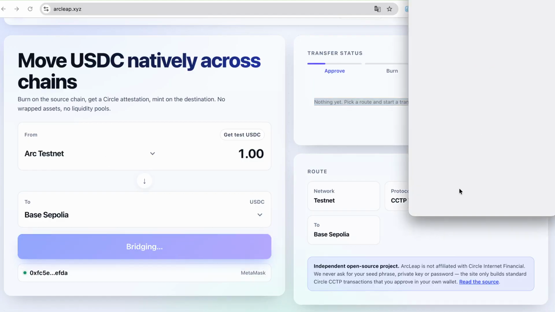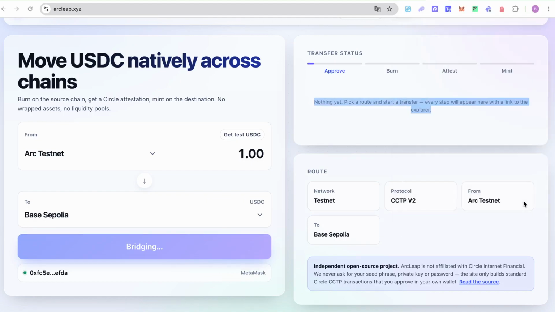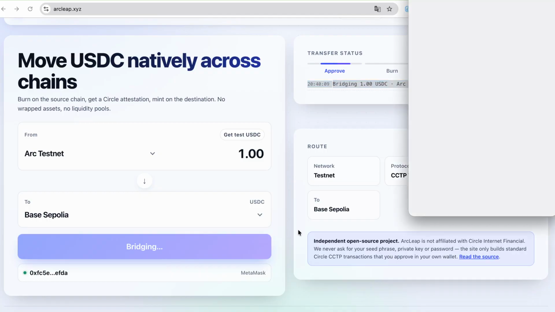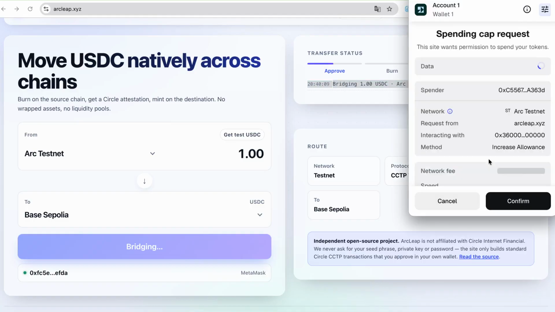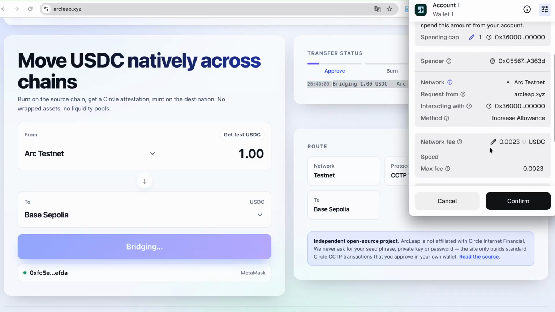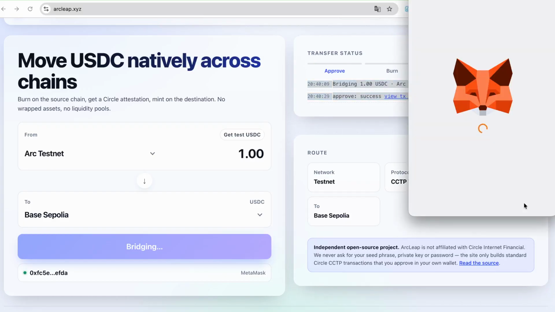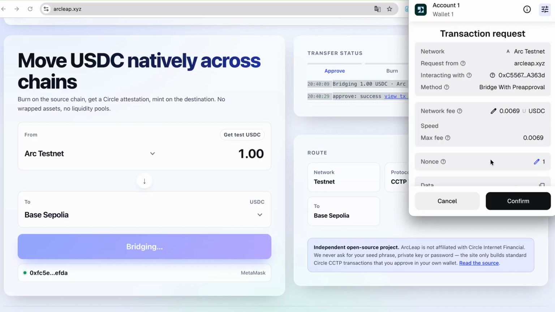Now the real transfer, in the other direction. Arc Testnet to Base Sepolia, 1 USDC. The wallet asks for confirmation on Arc. Notice the network fee is denominated in USDC, because USDC is the native gas token on Arc, not a volatile asset. Approve, then deposit for burn on the source chain. The parameters here matter. The destination caller is bytes32, not an address, and the maximum fee is read from the contract itself.